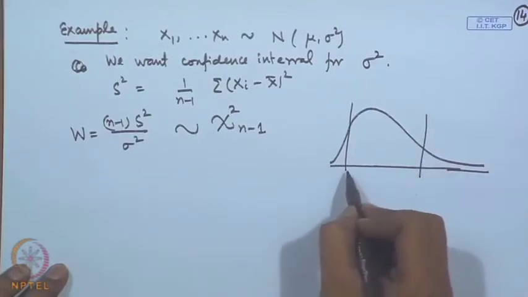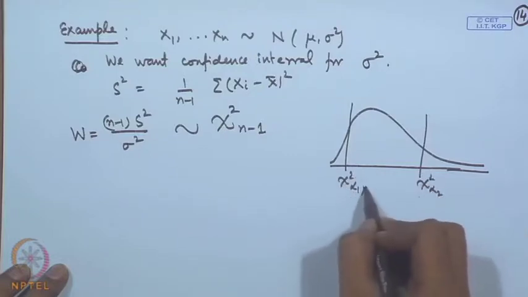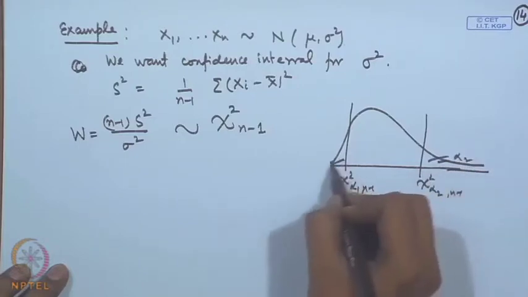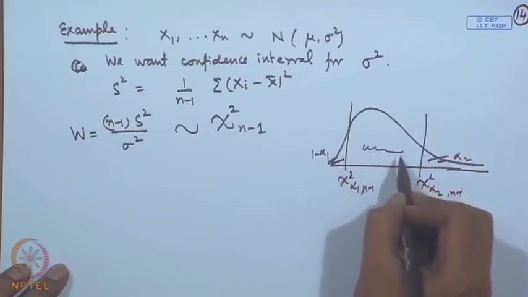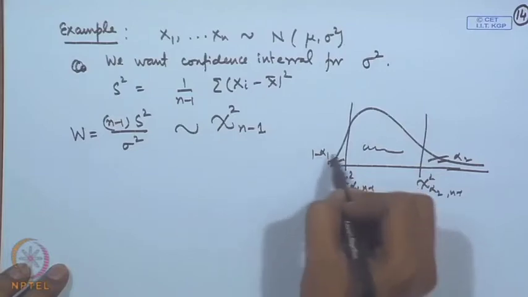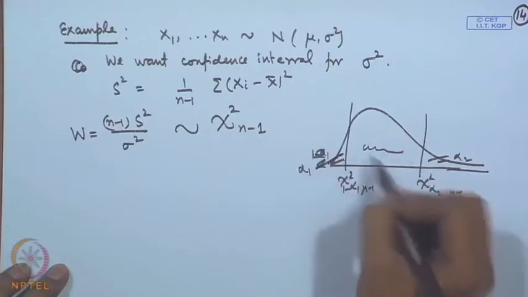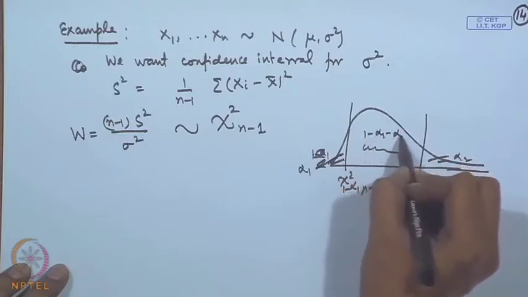Now, we may choose in general 2 points here, say chi-square alpha_1, chi-square alpha_2 on n minus 1 degrees of freedom. So, this probability is alpha_2, this probability is alpha_1. So, in between probability is 1 minus alpha_1 minus alpha_2.